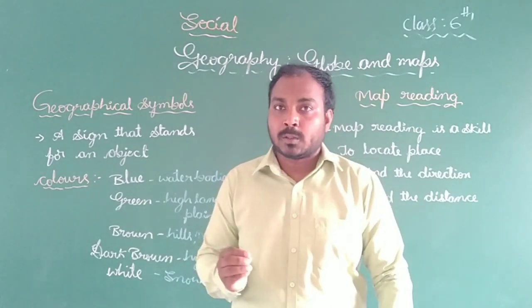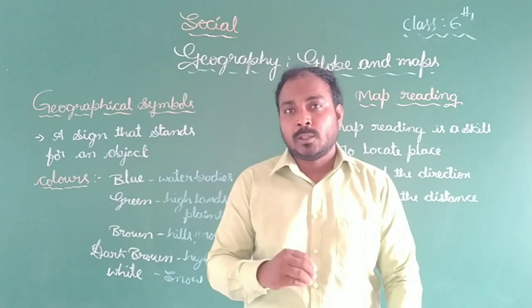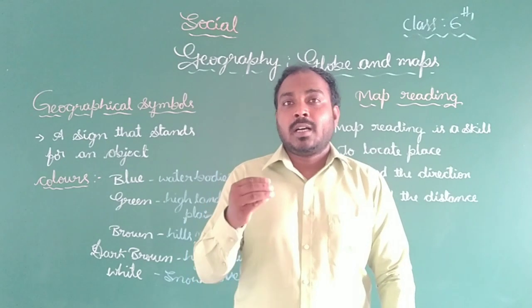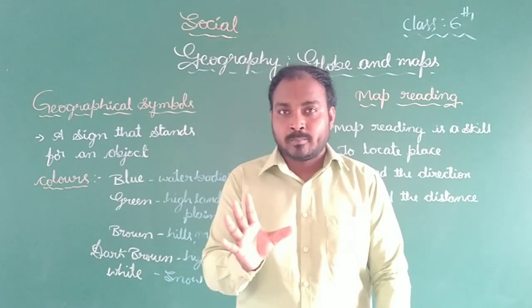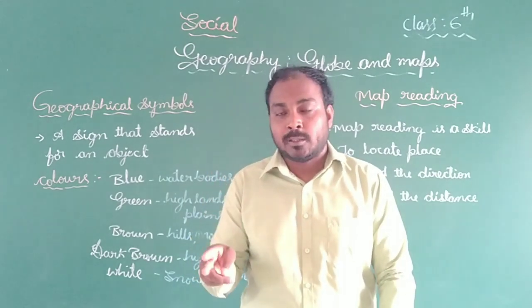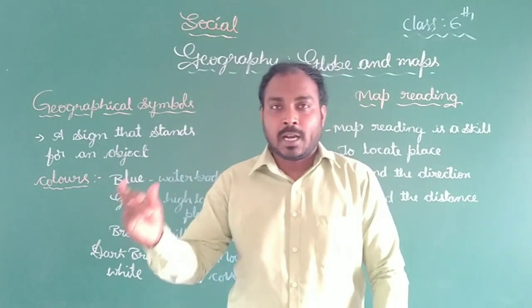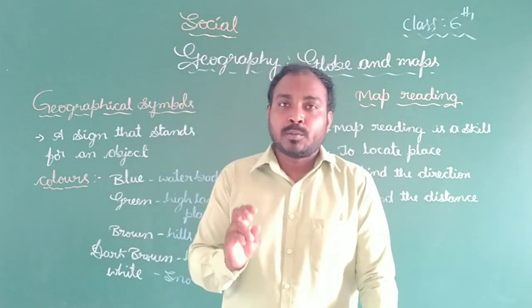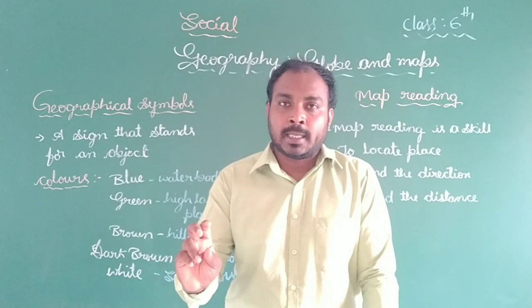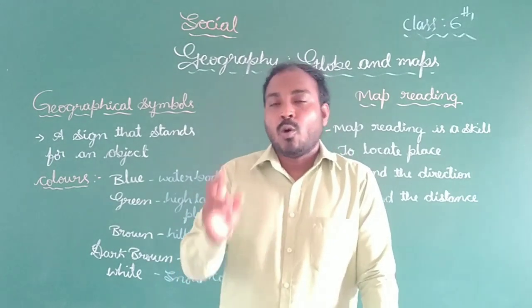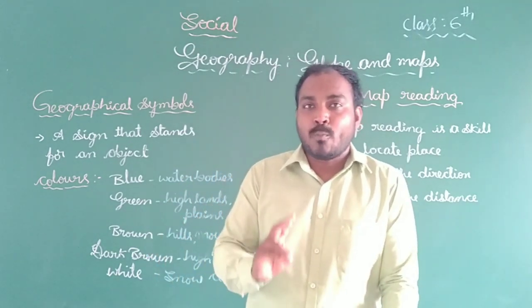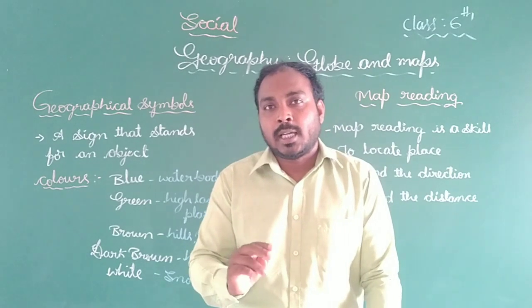And also types of maps. There are two kinds of maps: large scale maps and small scale maps. Large scale maps represent small areas, and they are divided into two types: cadastral maps and topographical maps. Cadastral maps represent individual properties and give information about an individual property. Topographical maps give the whole information about the earth's features. These two kinds come under the large scale maps.